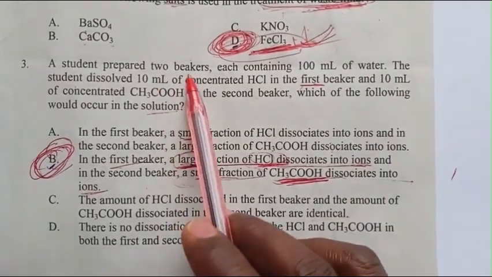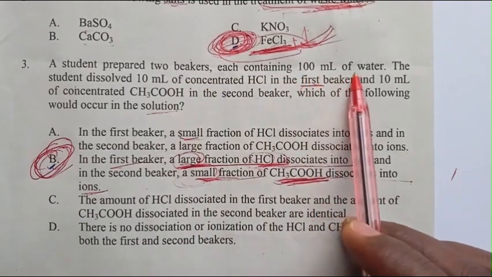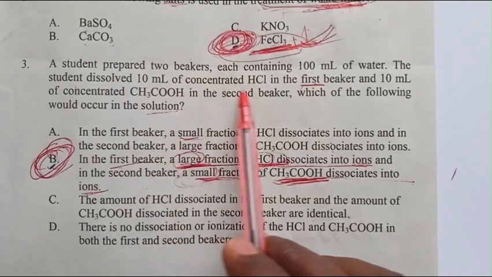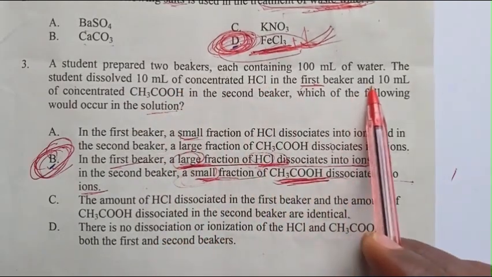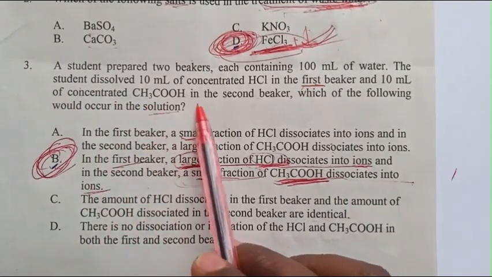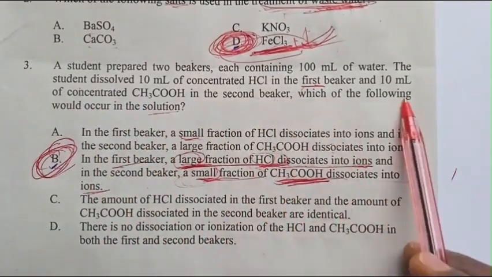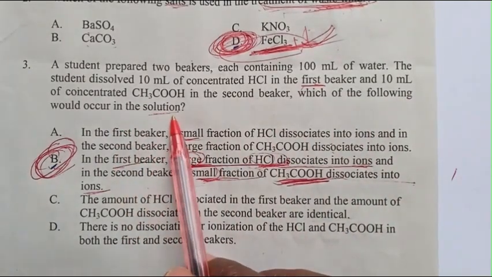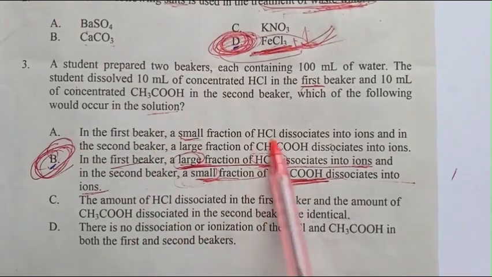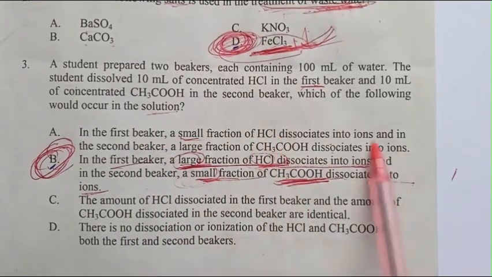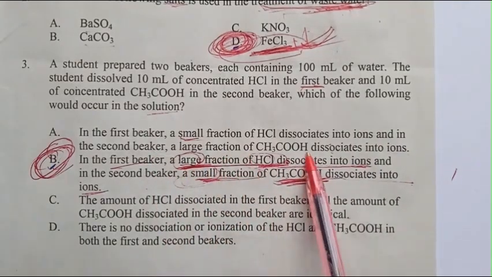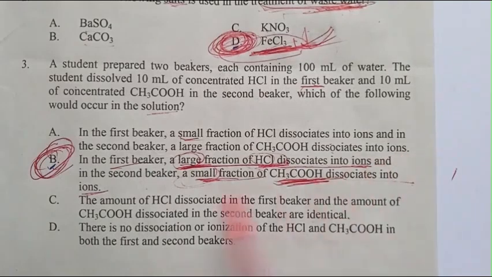Question number 3. A student prepared two beakers, each containing 100 ml of water. The student dissolved 10 ml of concentrated HCl in the first beaker and 10 ml of concentrated acetic acid in the second beaker. Which of the following would occur in the solution? A. In the first beaker, a small fraction of HCl dissociates into ions. In the second beaker, a large fraction of acetic acid dissociates into ions.